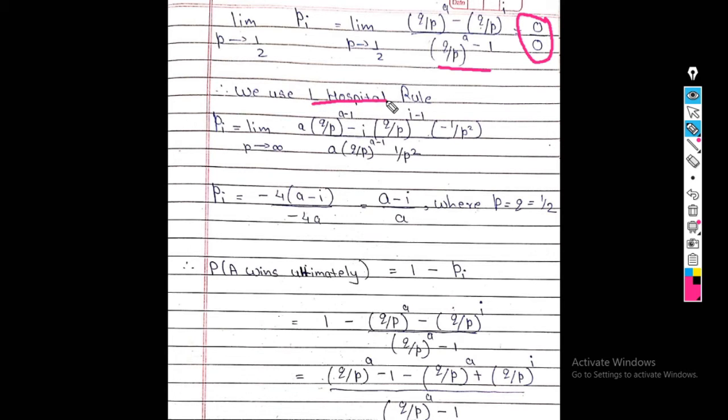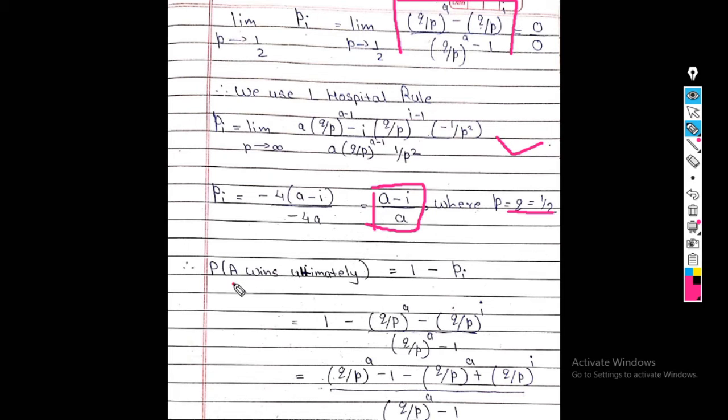So what is that rule? Take the derivative of this function. We take the derivative here. After solving this, finally we get the answer. This is my answer: A minus I upon A, while putting P equals Q equals half in that equation.